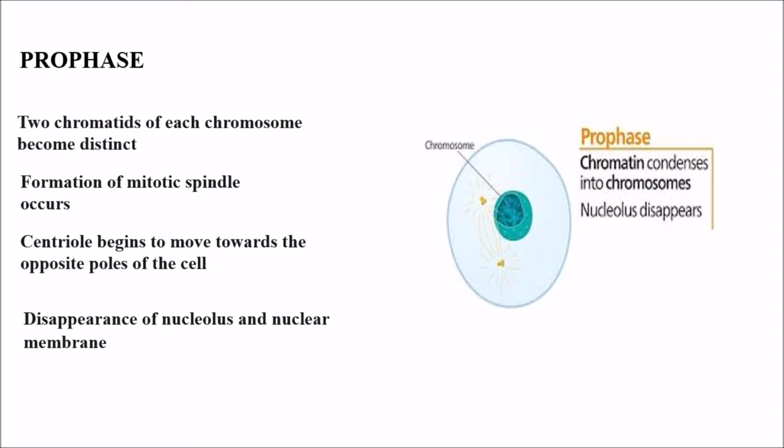So in prophase, the two chromatids of each chromosome become distinct, and we can observe the formation of mitotic spindles, and centriole begins to move towards the opposite poles of the cell, and there we can clearly find the disappearance of nucleolus and nuclear membrane.